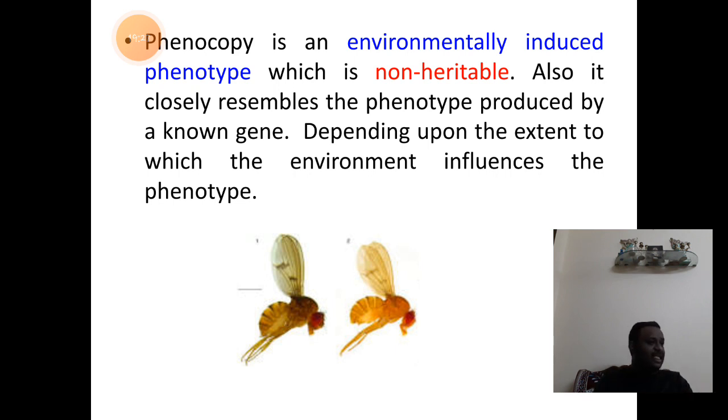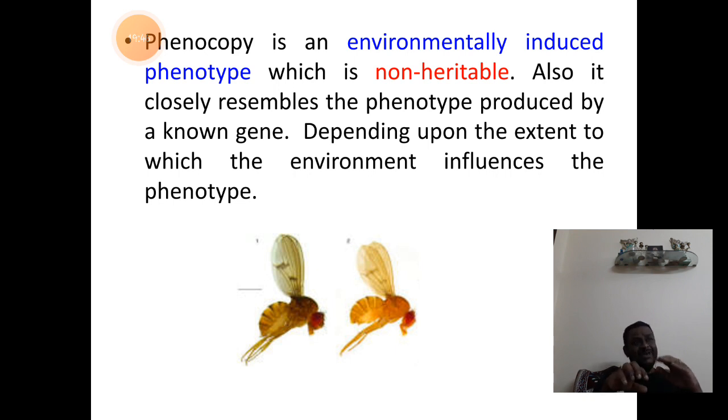Meaning to say, one original organism will be there having the original phenotypic characters. Similar to this original organism, another organism also will show similar traits. Such characters we call phenocopy characters.